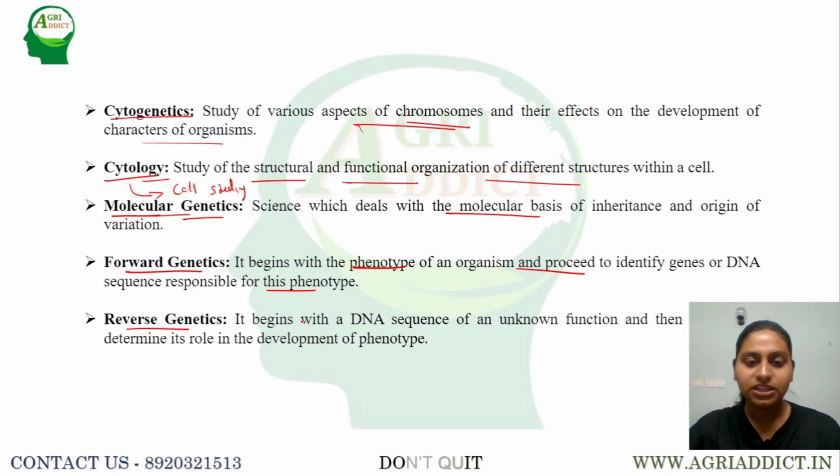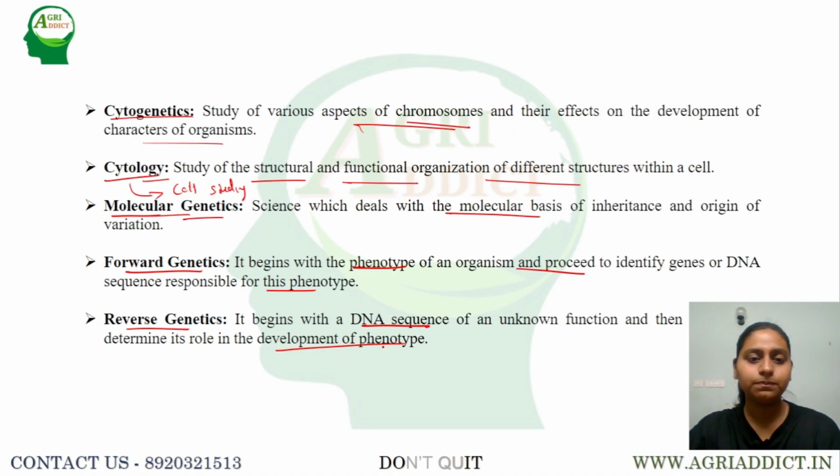That is, it begins with the DNA sequence whose function is not known, then proceeds to determine its role in the development of the phenotype. Forward genetics always begins with the phenotype, then we analyze the gene responsible for that phenotype, and then the DNA sequence. Whereas in reverse genetics, we start with the DNA sequence whose function is not known, and then we determine the phenotype which is coded by it.